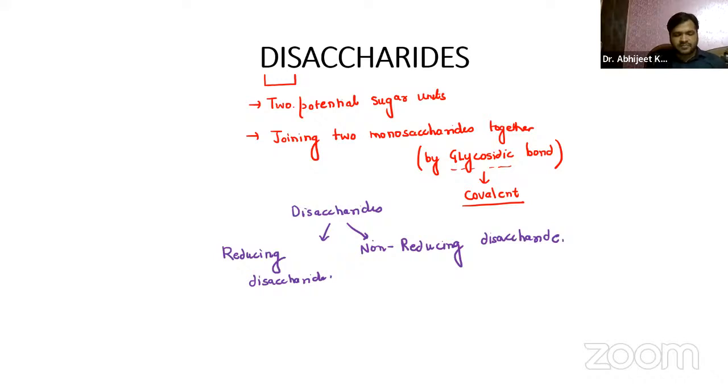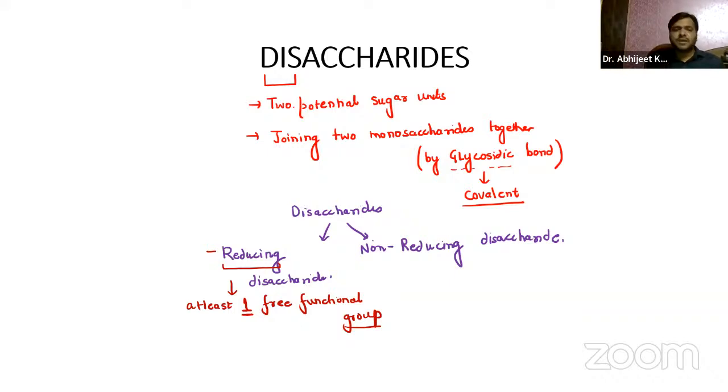Now, when I say reducing disaccharide, what is the meaning of the term reducing, guys? It means we have a functional group which is free, right? In the reducing part, you just have to remember that at least one free functional group should be there. When I say free functional group, beta, it clearly means that this functional group is not participating in any bond.